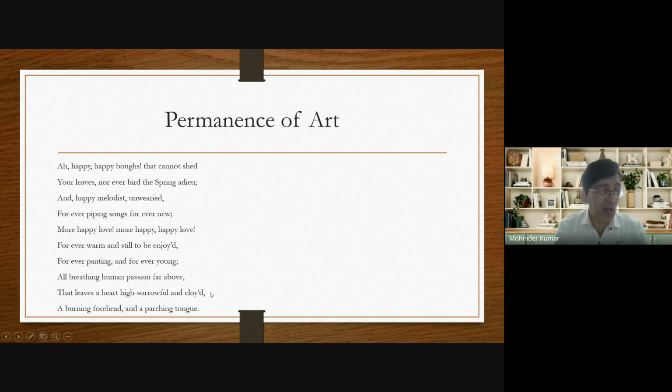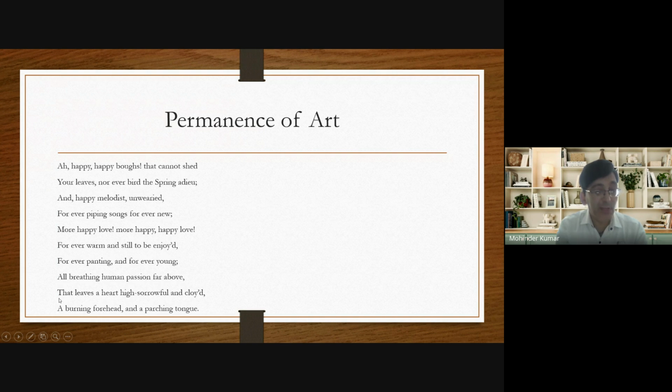And when they are satisfied with each other, what happens? Their attitude towards each other becomes indifferent. So that leaves a heart high sorrowful and cloyed, because in real life, the lovers get satisfied after some time, and then they become indifferent to each other.